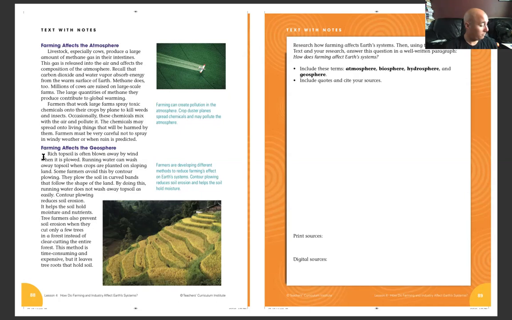geosphere. Where's my water? Oh, I left it in the other room, I guess. I have to drink this.